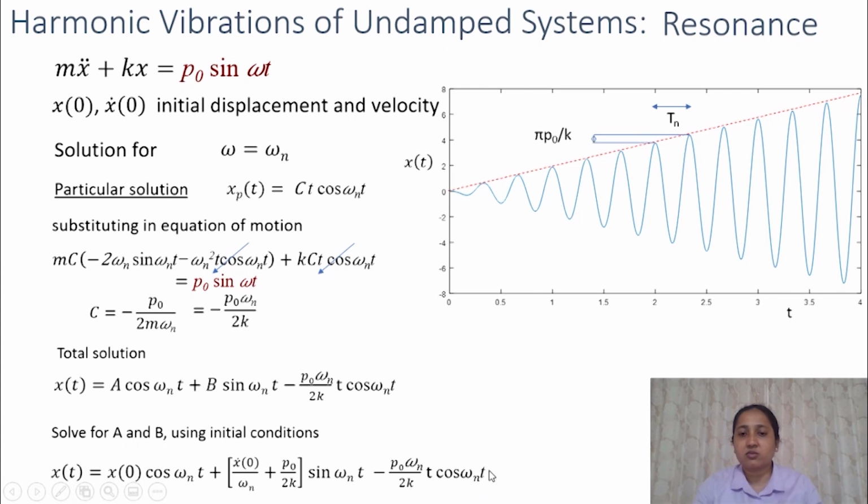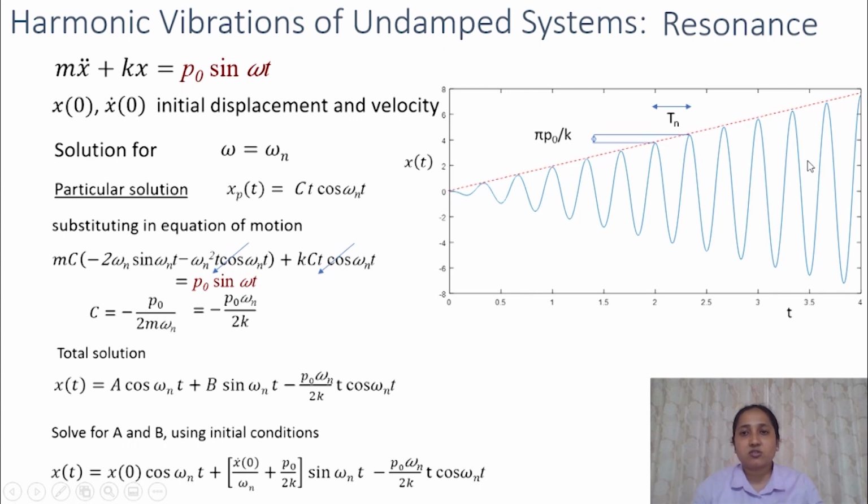So if you substitute omega n t plus Tn, the natural period, you will get an amplitude which is higher than the first amplitude by this much. So at each cycle, the amplitude increases by pi P naught by k. And since this is an undamped system, this vibration will continue without any decay in time.